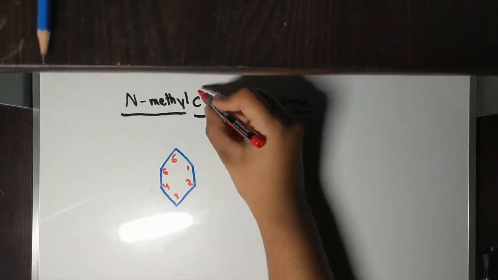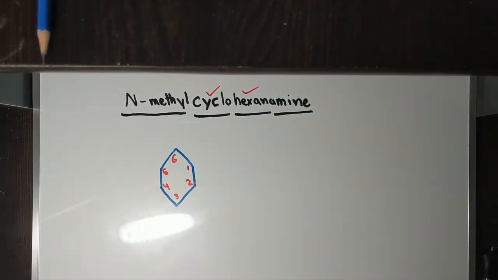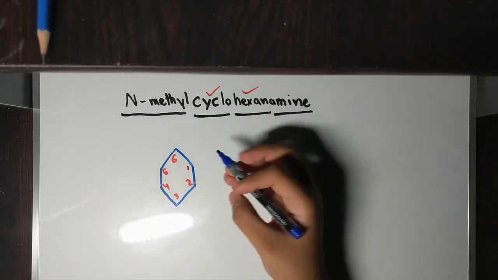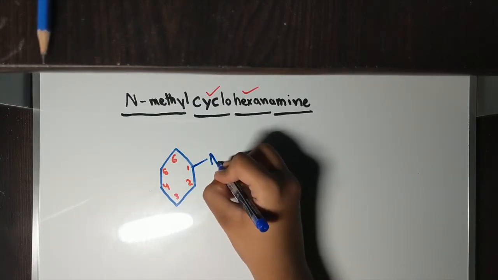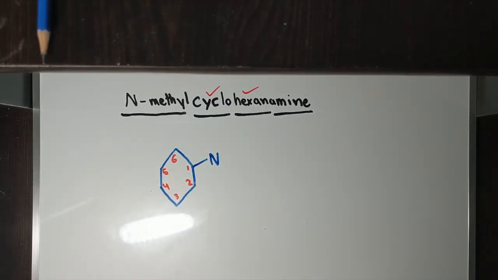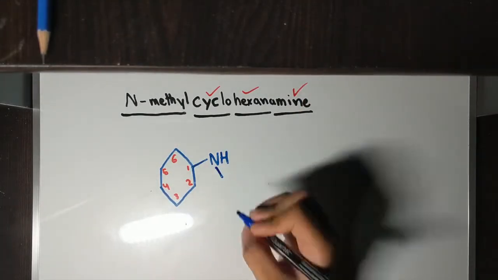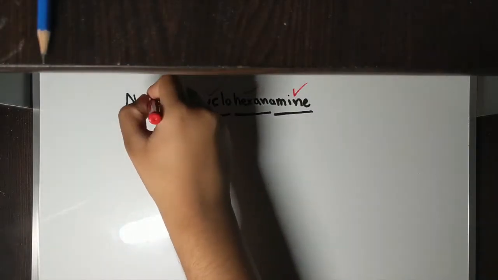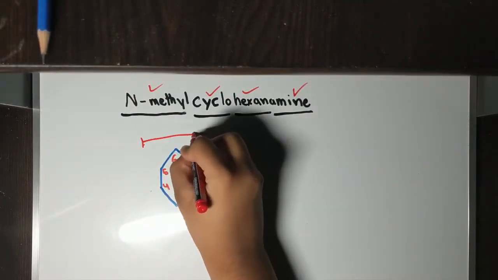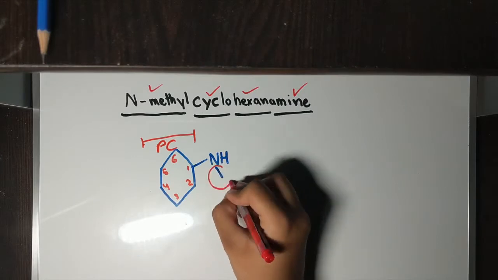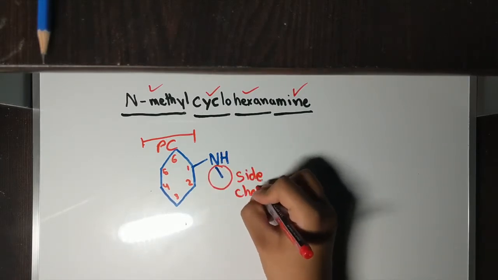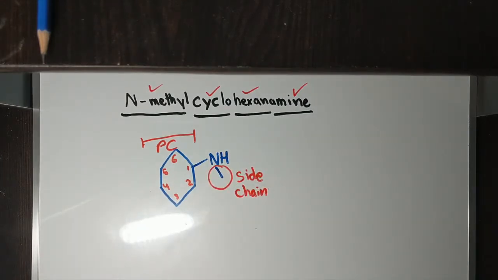Now we notice that the amine is going to be at 1. We also notice that attached to the N it's going to be a methyl group because there's only one H connected to the N. So we're going to draw that and see there is 1 methyl attached to that N. We notice that the hexane is our parent chain and this is our side chain, the N-methyl.